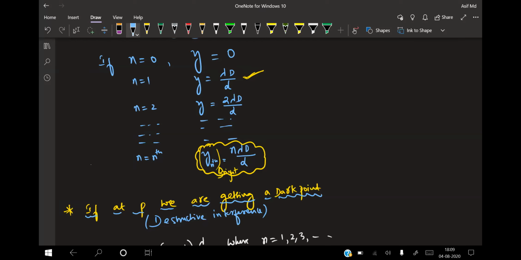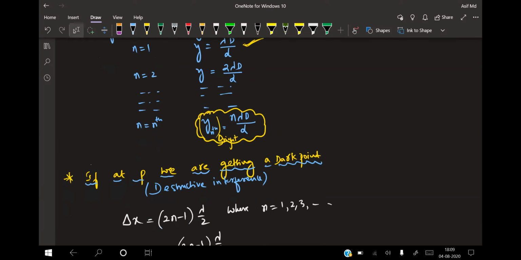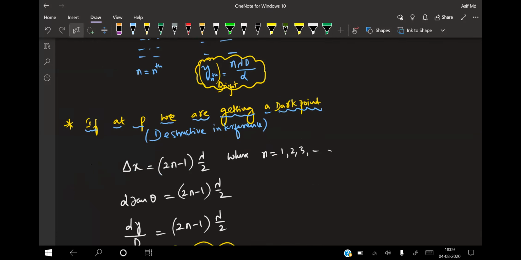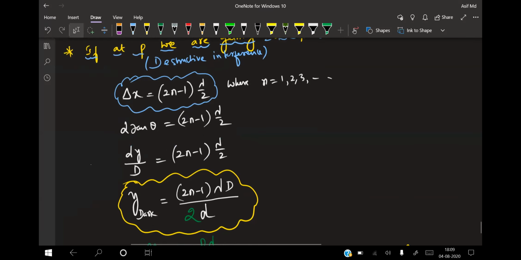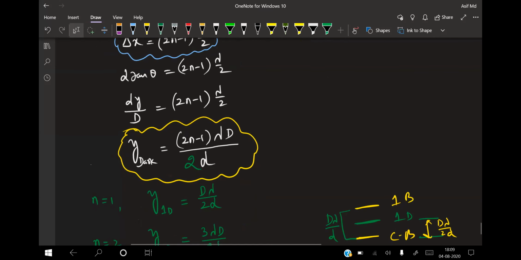Now if at P we are getting a dark point, then that point is called what? Destructive interference. For destructive interference, we already know the formula: delta x is equal to (2n minus 1) lambda by 2, where n is equal to 1, 2, 3, and so on. Delta x is the path difference, which is d tan theta, and tan theta is y by capital D from the figure. So (2n minus 1) lambda by 2. Simplifying it, we get y dark is equal to (2n minus 1) lambda D divided by 2 times small d.